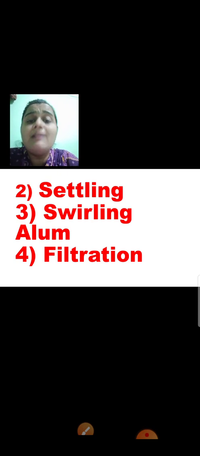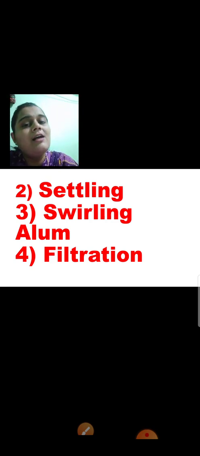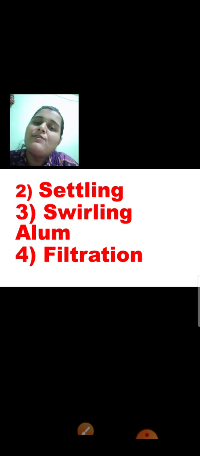How is filtration done? A 4-layer cloth is attached to the tap, and then the water which you get, what happens? Because of that 4-layer cloth, the dirt and the mud particles in that water get trapped inside the cloth, means they get stuck inside the cloth and cannot come out of it, and the water can easily flow through the cloth. Only the dirt or the mud gets trapped. And the rest of the water which we get, we can boil that water and then use it for drinking purpose.